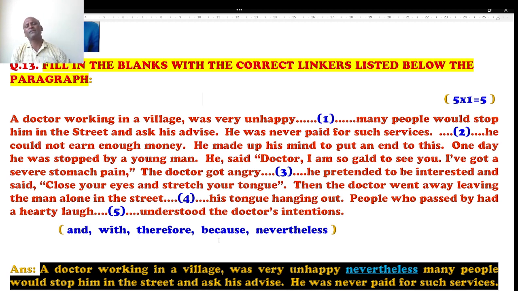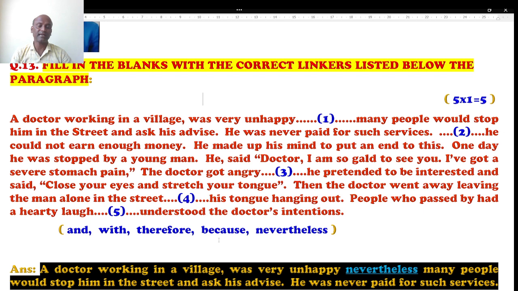Students, in conjunction there are varieties of them. The very first one is coordinate conjunctions. We use it in compound sentences. Next, we have subordinate conjunctions. We use it in complex sentences. When we transform simple to compound and compound to complex, we use it.